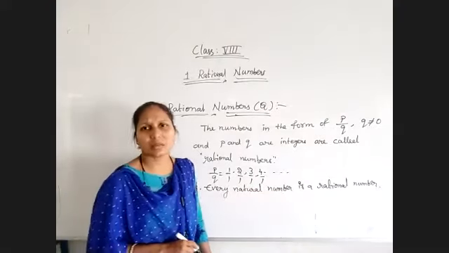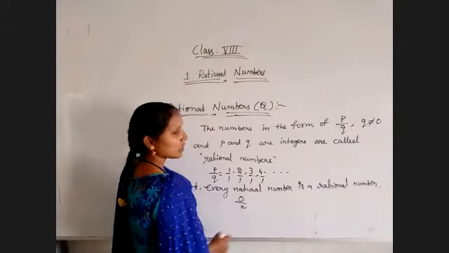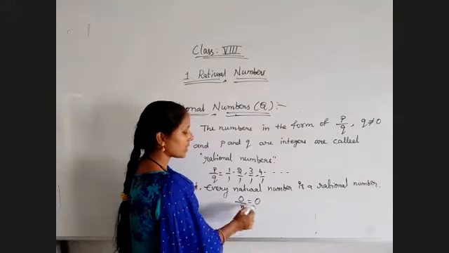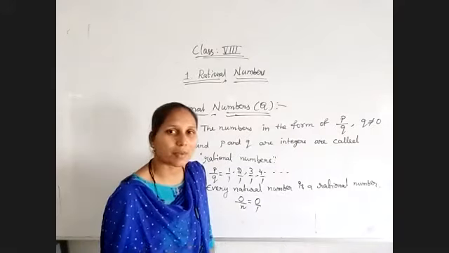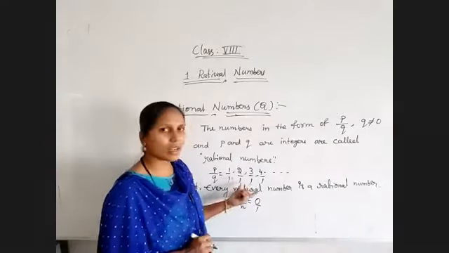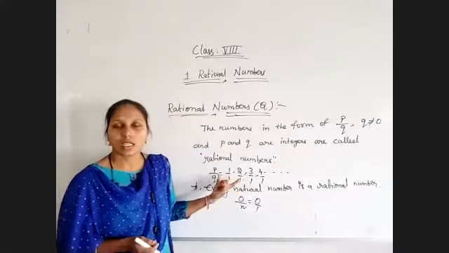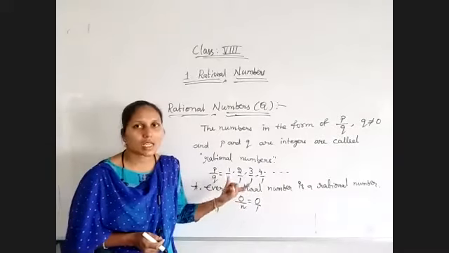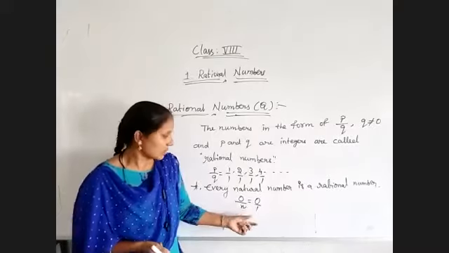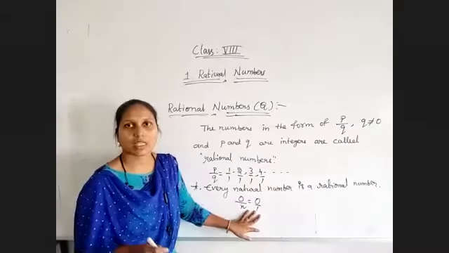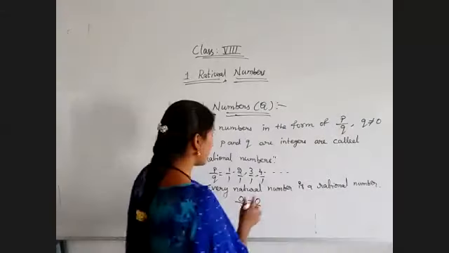Then coming to whole numbers. See, 0 divided by any number is equal to 0 itself. That means 0 is nothing but 0 by 1, 0 by 2, 0 by 3, anything. That means it is in P by Q form. The remaining numbers 1, 2, 3, 4 have the denominator 1 only, as I just showed for natural numbers. Every natural number is a whole number also. That means 0 also is a rational number, and every whole number also is a rational number.